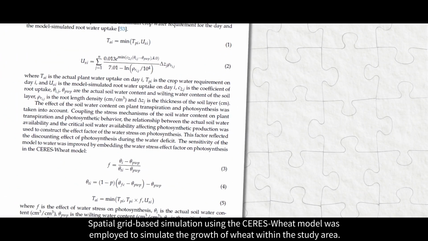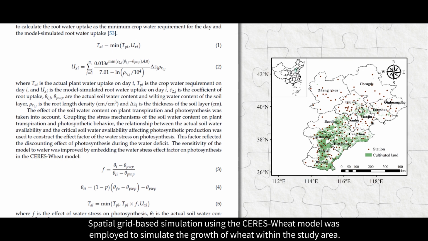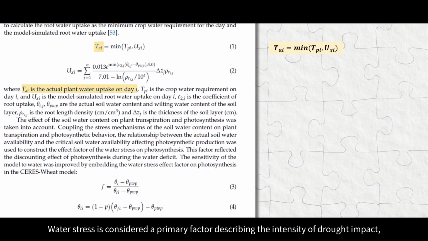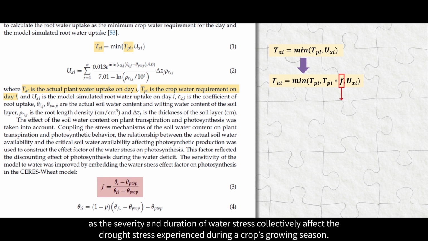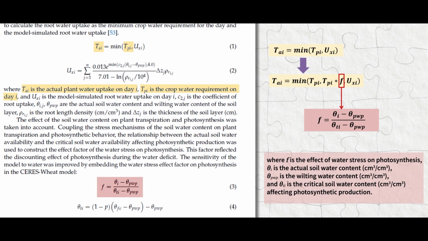Spatial grid-based simulation using the CERES-Wheat model was employed to simulate the growth of wheat within the study area. Water stress is considered a primary factor describing the intensity of drought impact, as the severity and duration of water stress collectively affect the drought stress experienced during a crop's growing season.